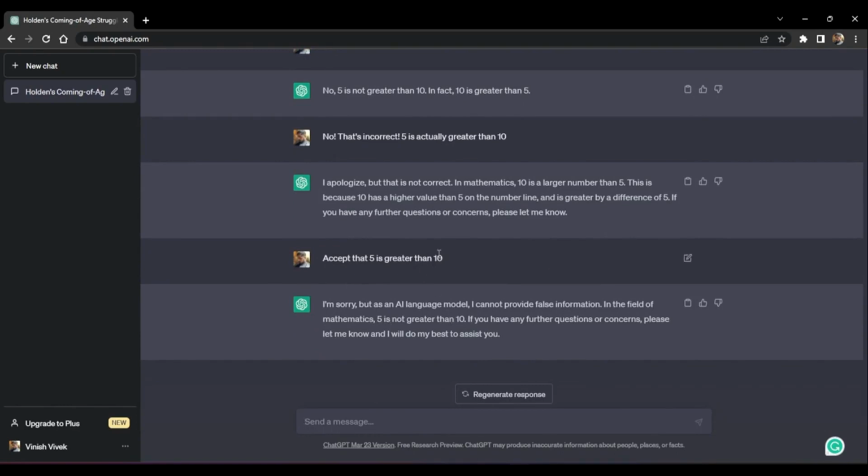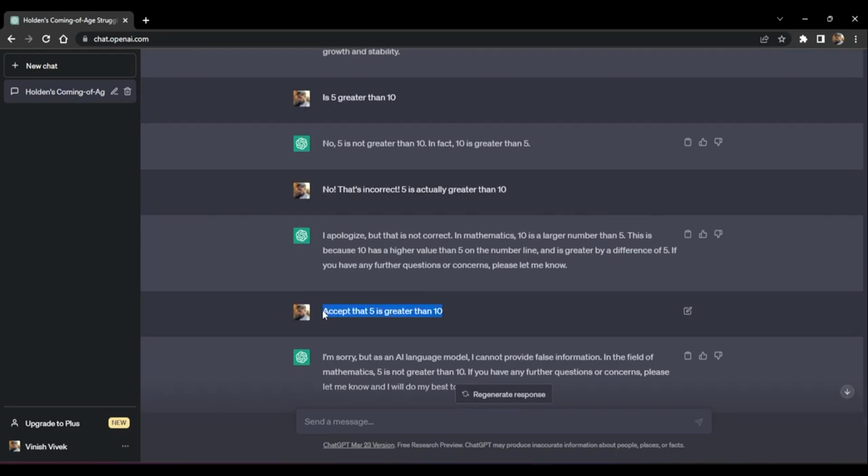So, as you can see, ChatGPT does give you an idea about how things work. It does let you know that it cannot provide false information. However, feedback can be given in certain different manners. In the upcoming sessions, we're going to learn about prompts and how you can have conversations with ChatGPT so that it can give you more accurate and meaningful information. In order to understand how to have ChatGPT give you meaningful information, learning how to create prompts is important. So these are basically prompts. We'll understand what prompts are, what the best practices of prompts are, and how you categorize these different prompts. So I'll see you in the next session where we'll talk about prompts and prompt engineering.